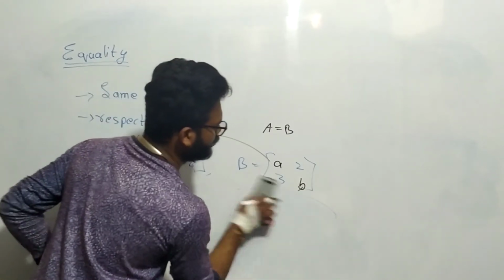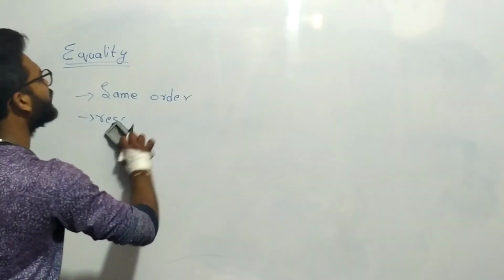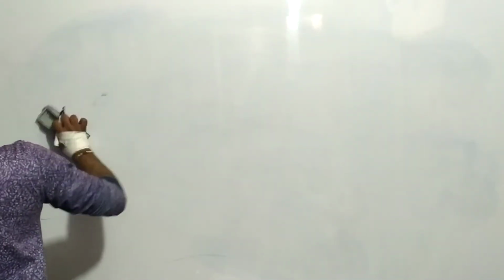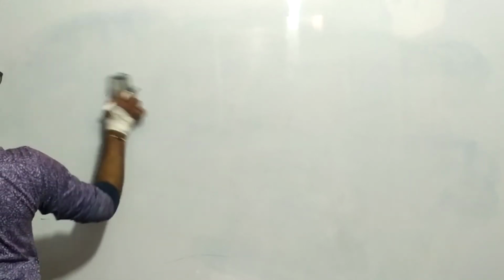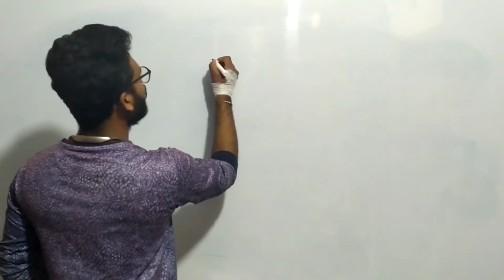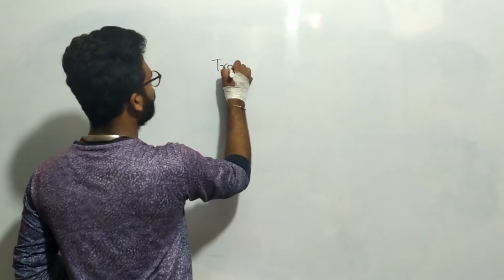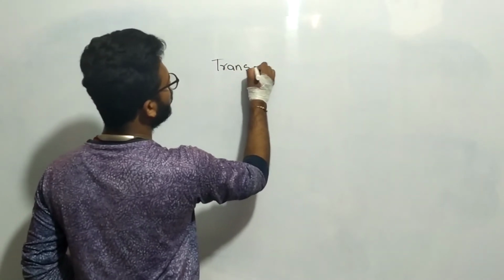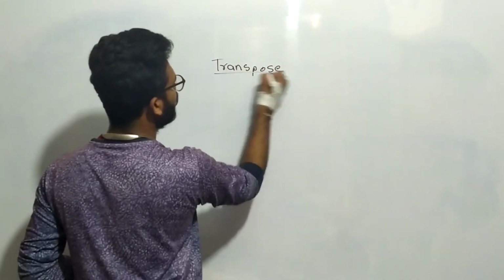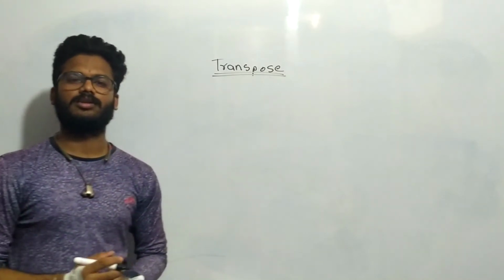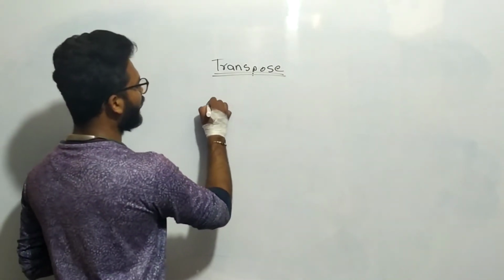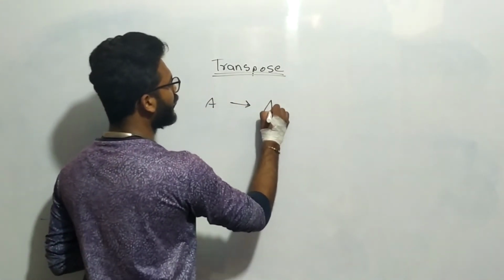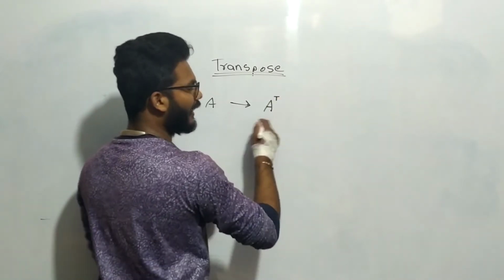Okay. Next concept is transpose. The transpose of a matrix A is denoted with A power T, or A transpose.